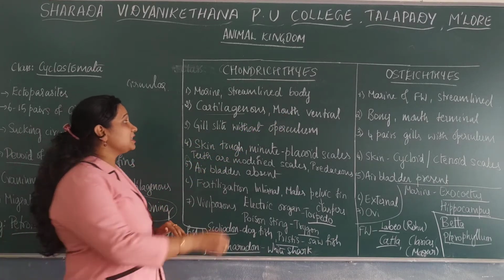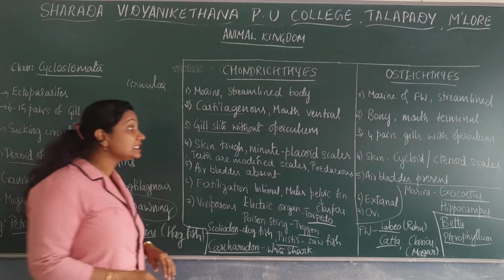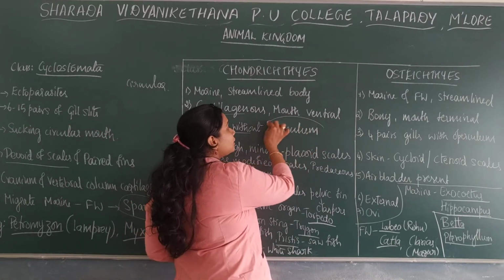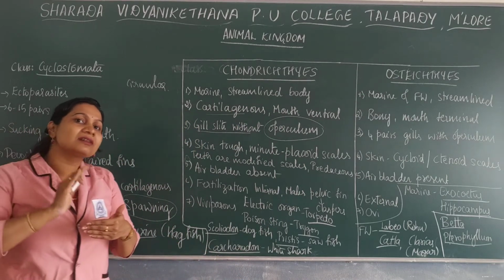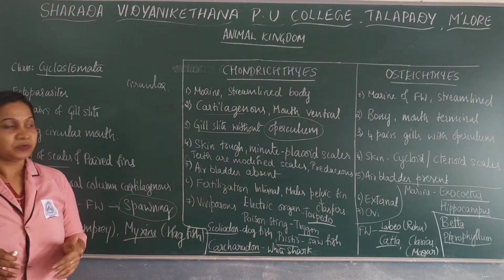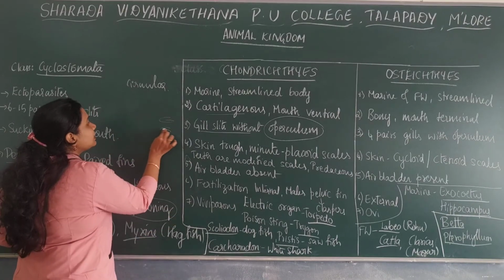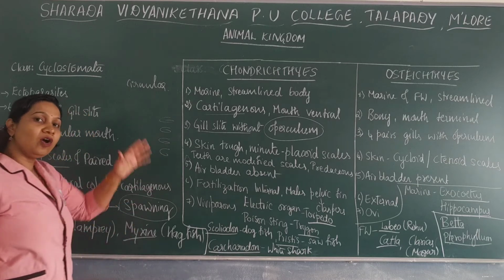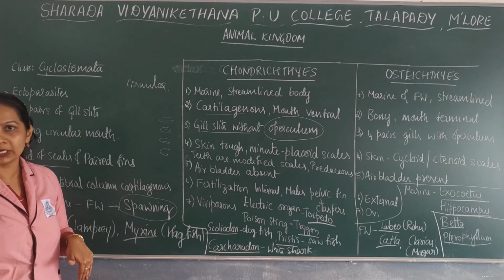Now there is a presence of gill slits, around 5 to 7 pairs of gill slits, and the gill slits are without operculum. What is this operculum? Operculum is a covering to these gill slits. So they have separate gill slits. There is a presence of separate gill slits this way. And all these are naked gill slits. There is an absence of operculum.